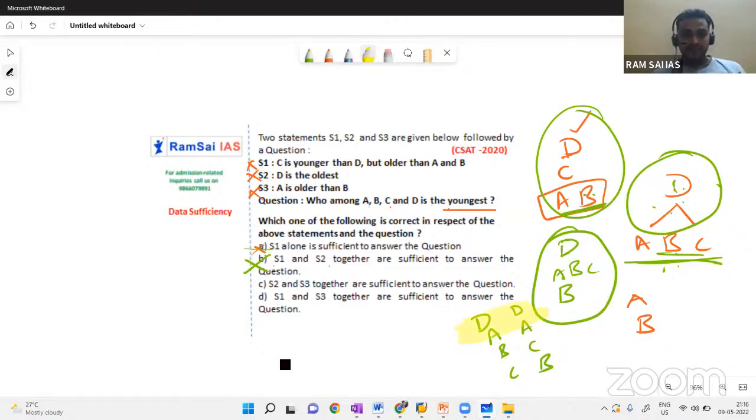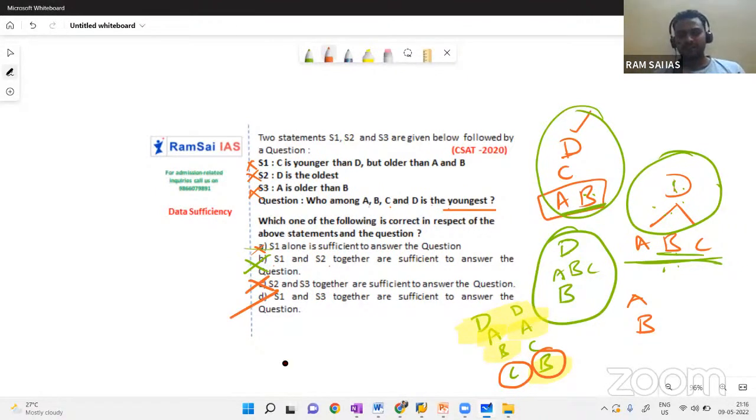What is the second one? S3, A is older than B. Yes, A is older than B here, and A is older than B here also. But who is youngest? I am not sure. It can be C or it can be B. As we are getting two answers here, this option is also eliminated. The only remaining answer, D, will be the answer.